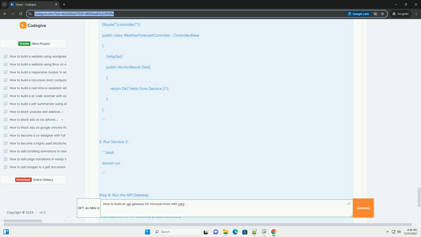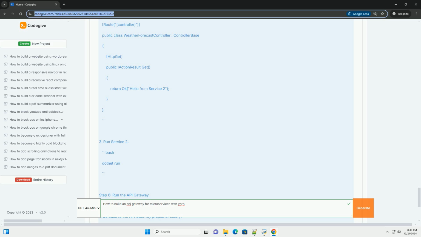Conclusion. You have successfully created an API gateway using YARP for microservices. This setup allows you to manage routes centrally and can be expanded with features like authentication, logging, and more. YARP is highly configurable and can be tailored to meet the needs of your microservices architecture.